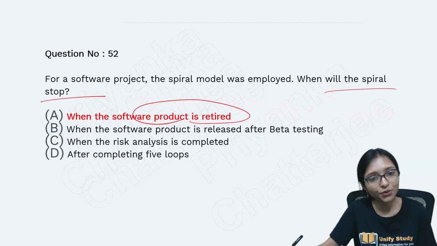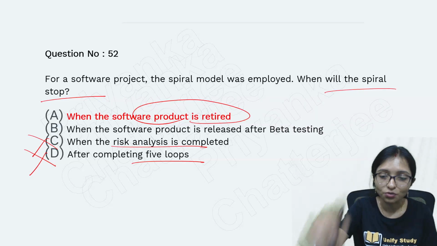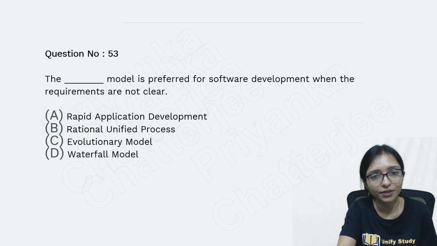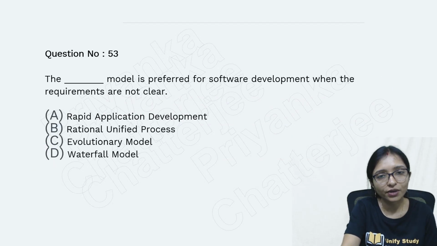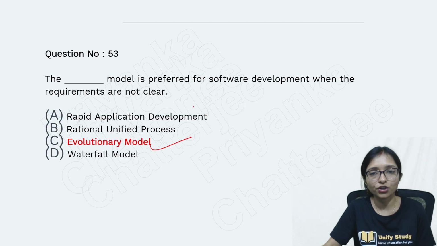Most of you will make a mistake here. Risk analysis completed? No. After completion of 5 loops? No. Only when the software is retired will you stop with this. Then this is a quick question for you. Yes, the answer is the evolutionary model.